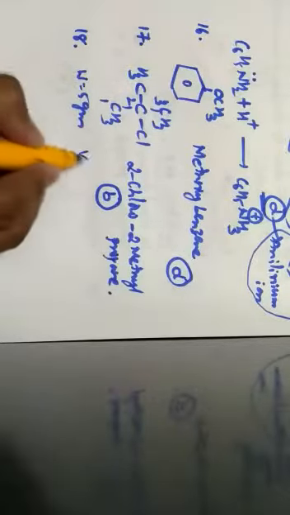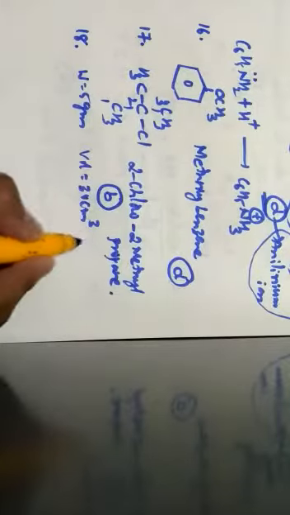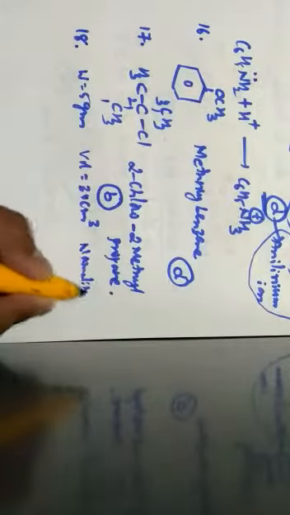When it comes to question number 18, it has been given that in Kjeldahl's method, ammonia from 5 grams. Ammonia from 5 grams means the weight of the substance is how much? It is 5 grams of food neutralizes 30 cm cube. Here 30 cm cube represents what? It is volume. Volume is nothing but 30 cm cube of 0.1 normal acid. 0.1 normal acid means it is normality. Normality of an acid is 0.1 molar. The percentage of nitrogen in the food is.